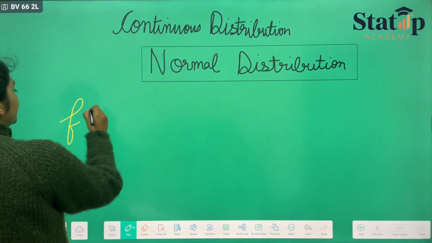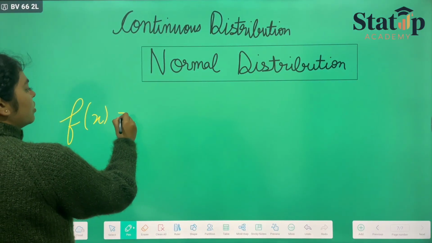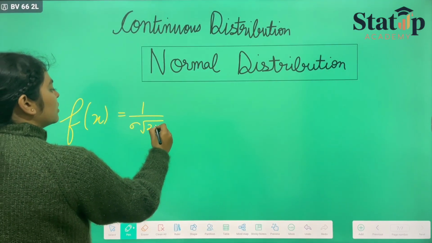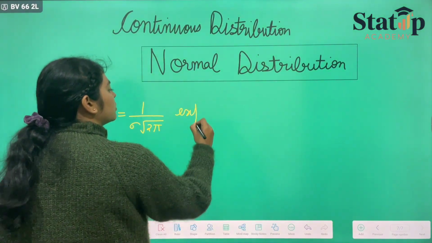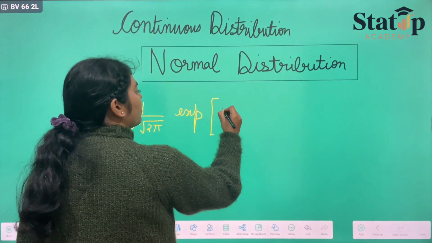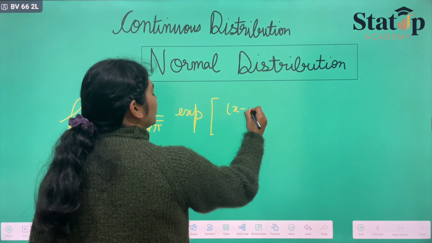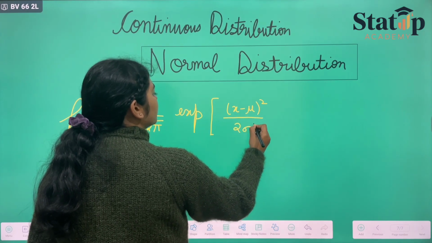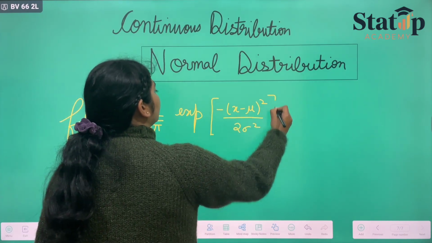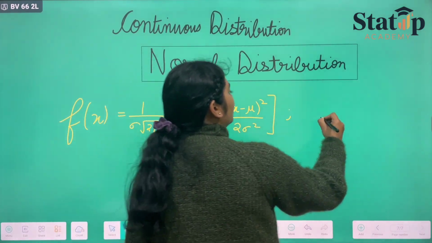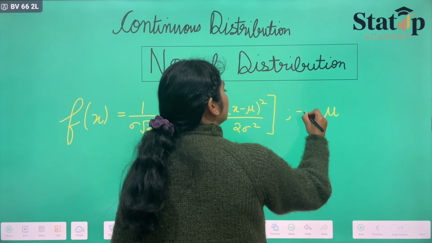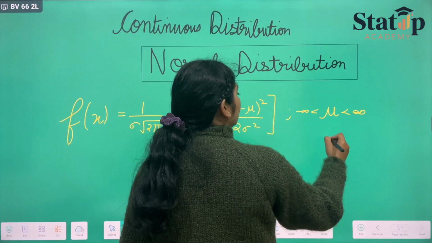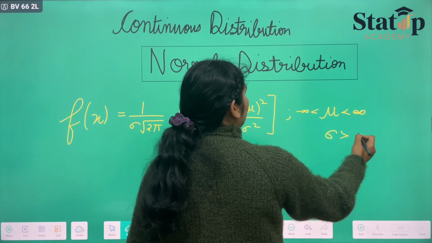If we talk about its PDF, it will be f(x) equals 1 upon sigma root 2 pi, exponential of minus (x minus mu) whole square upon 2 sigma square, where mu lies between minus infinity and infinity, and sigma is always greater than 0.